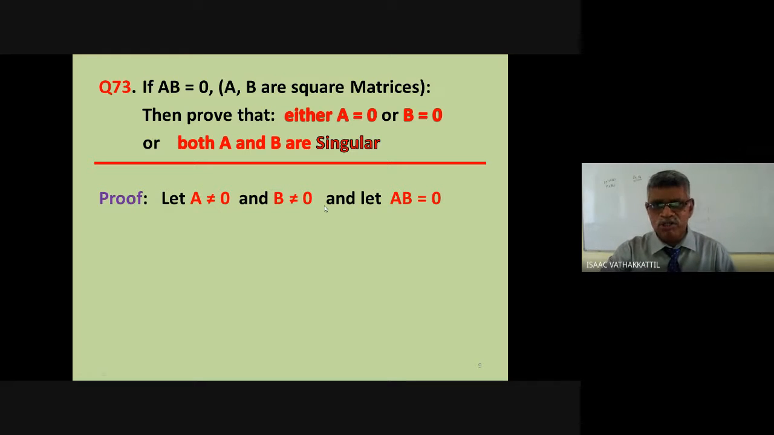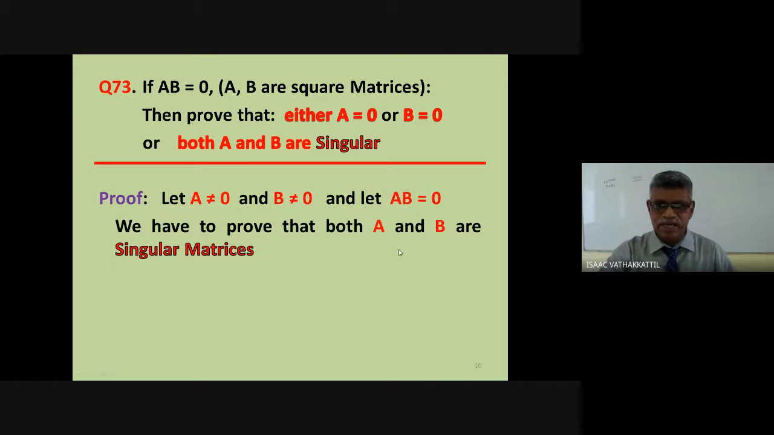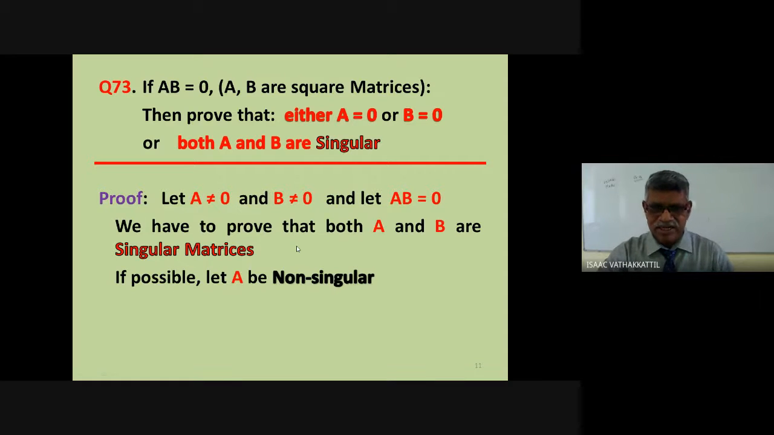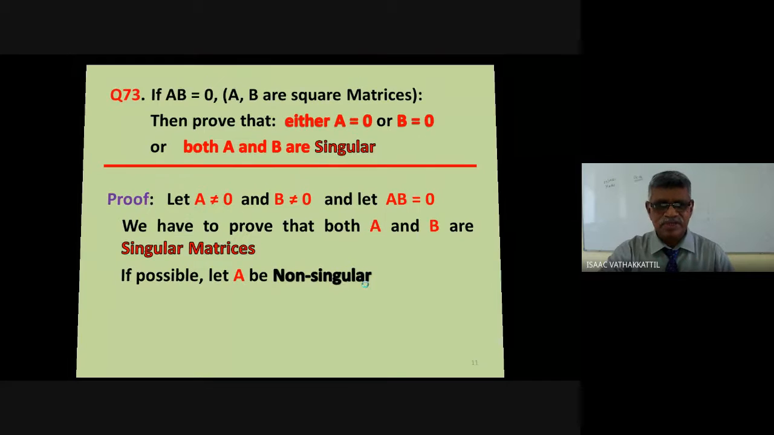If A is not equal to 0, B is not equal to 0, and if AB equal to 0, what I will show is that both A and B are singular. We have to prove that both A and B are singular matrices. If possible, let A be non-singular. I will show it is not possible. When A and B are non-zero matrices and AB equal to 0, and if A is non-singular, it cannot happen.